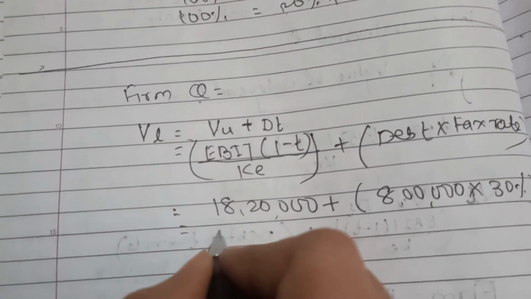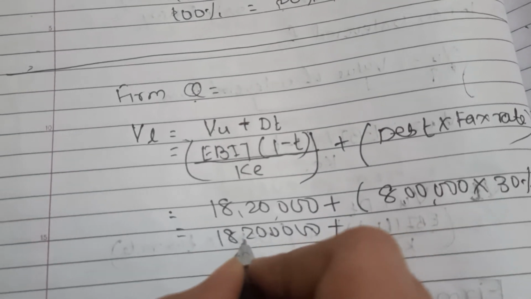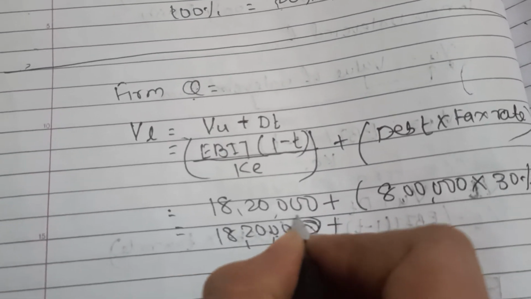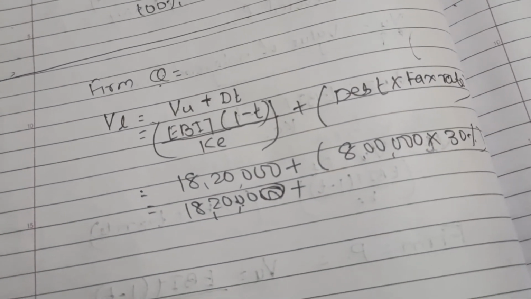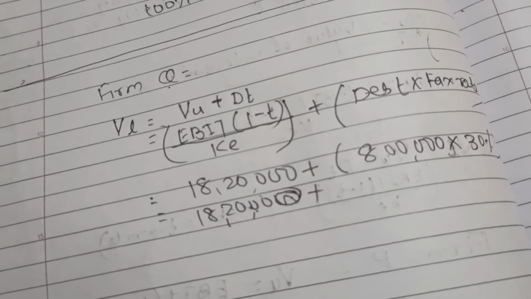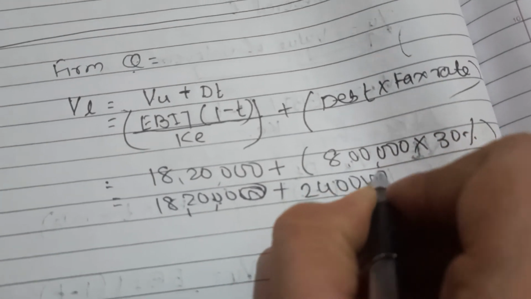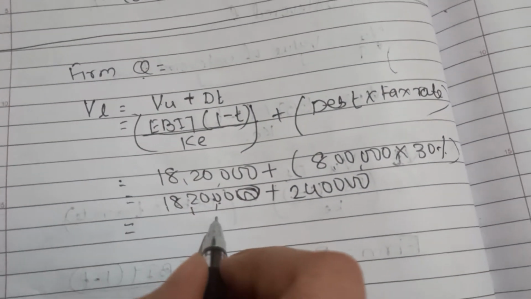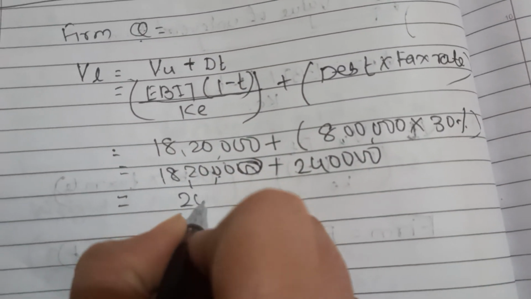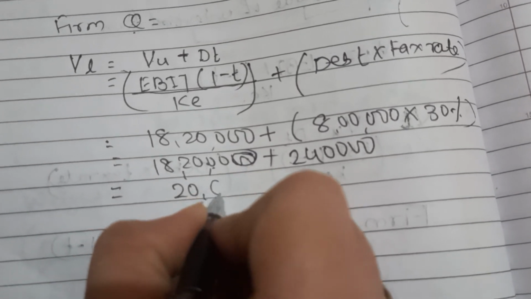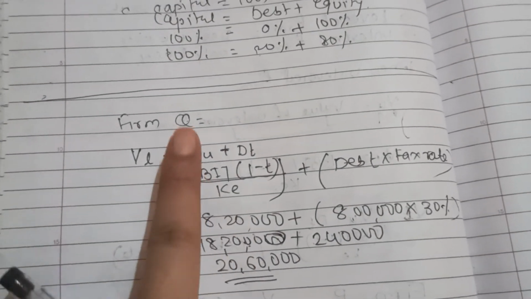Now this 18,20,000 and this 30% of 8 lakhs. If we calculate 30% of 8 lakhs, we'll get 2,40,000. So 18,20,000 plus 2,40,000, I can say my value of firm for Q is 20,60,000. This value is for the levered firm.